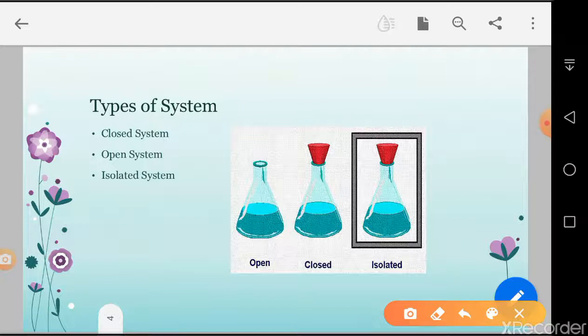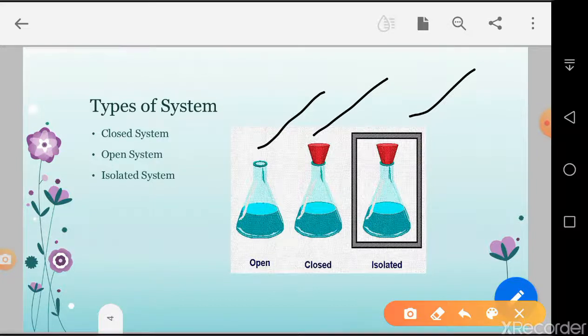Okay, next, types of systems. There are three types of systems in thermodynamics. As you see in the pictures, it is open, closed, and isolated. In the open system the lid is open, and in the closed system the lid is closed, and the boundary of this system is also closed.